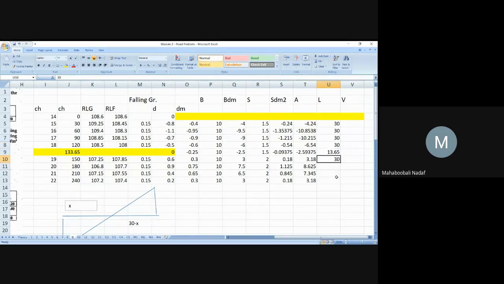The remaining, what is that remaining? How to write the remaining? 30 minus 13.65. That is the remaining; if you add these two, it will give 30. Okay, na? So this much length you have to do filling, this much length you have to do cutting. The remaining three chainages are 30, 30, 30. Is that okay?